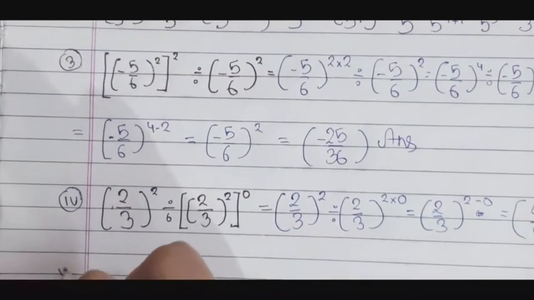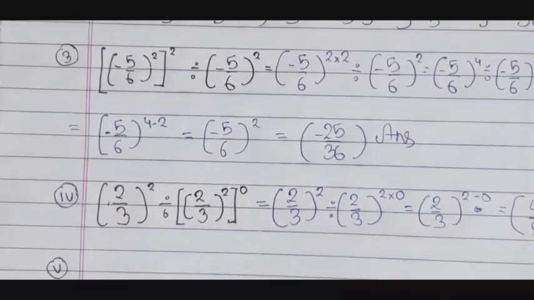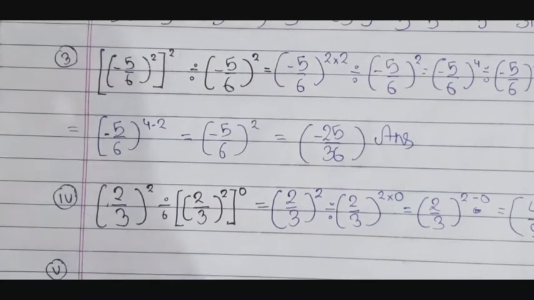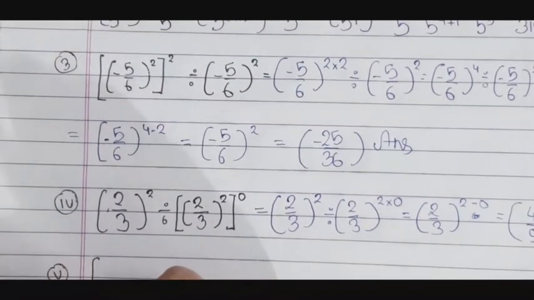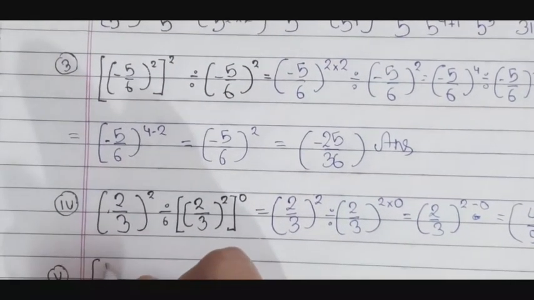So our fifth question is, yes, I will show you and write the question. It is very much tricky.